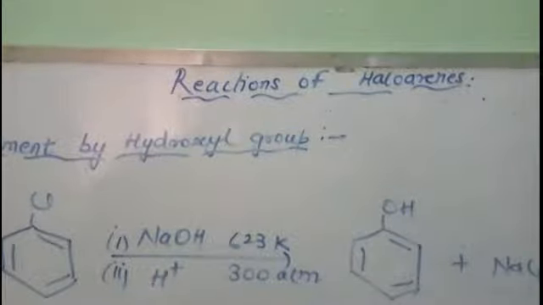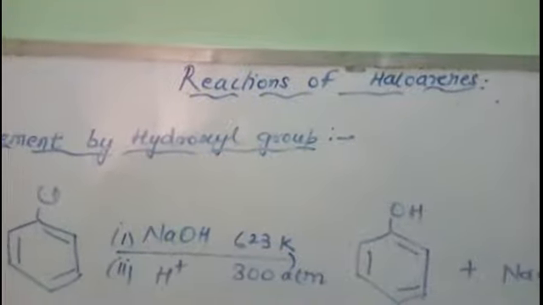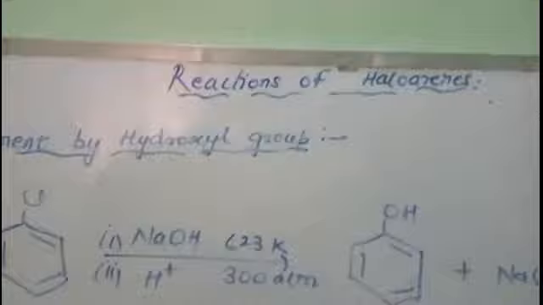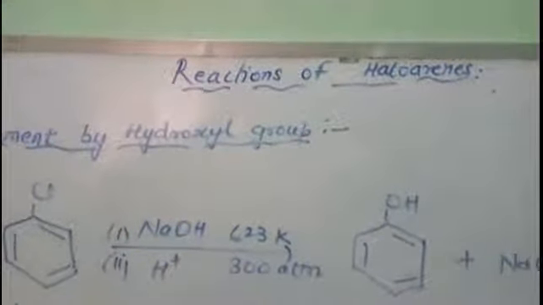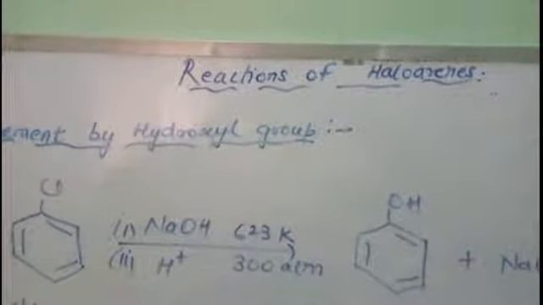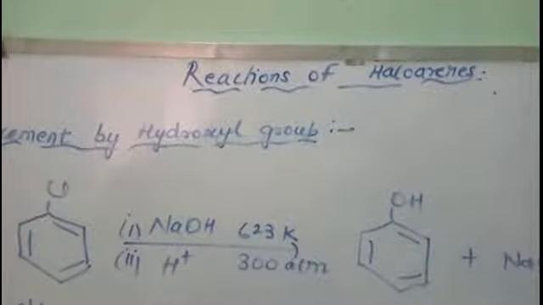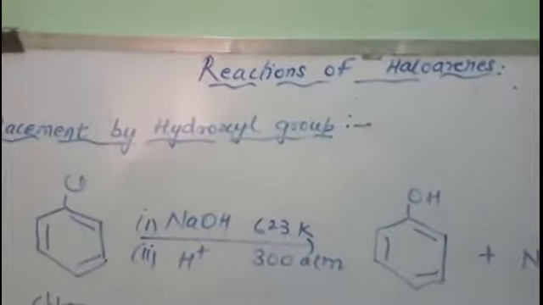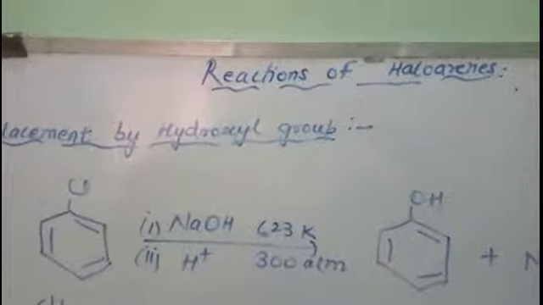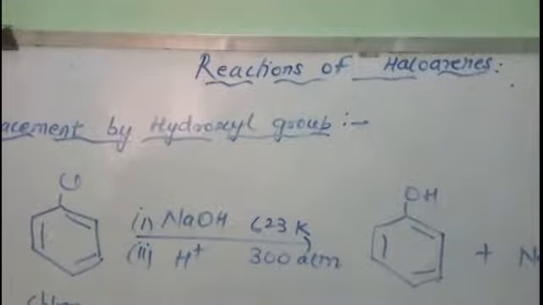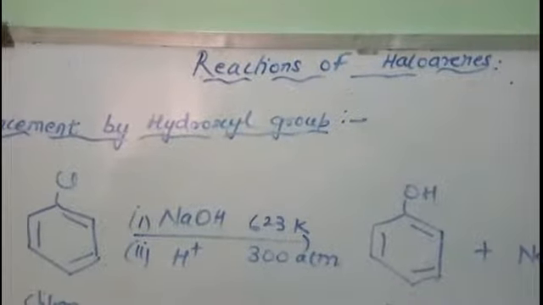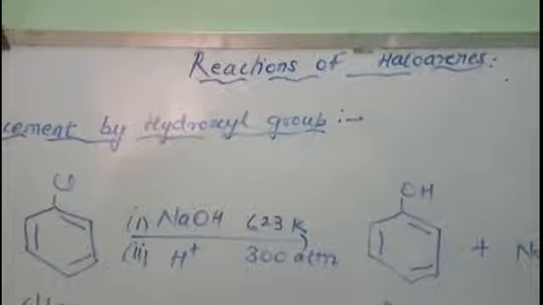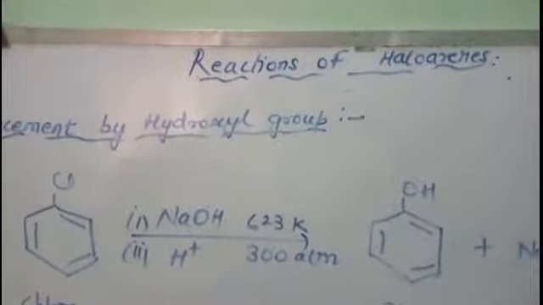Good morning, students. In the previous class we studied that nucleophilic substitution reaction in haloarenes is very difficult to carry about. Why are they so difficult? Because there are four reasons we have studied. Due to resonance, the C-Cl bond acquires double bond character, hence it is difficult to break, and the bond length reduces due to the sp2 hybridized carbon, right? Hence it is difficult to break.